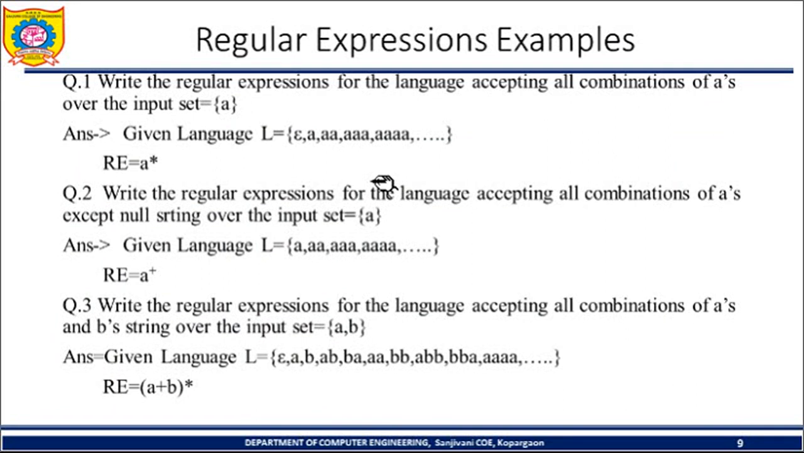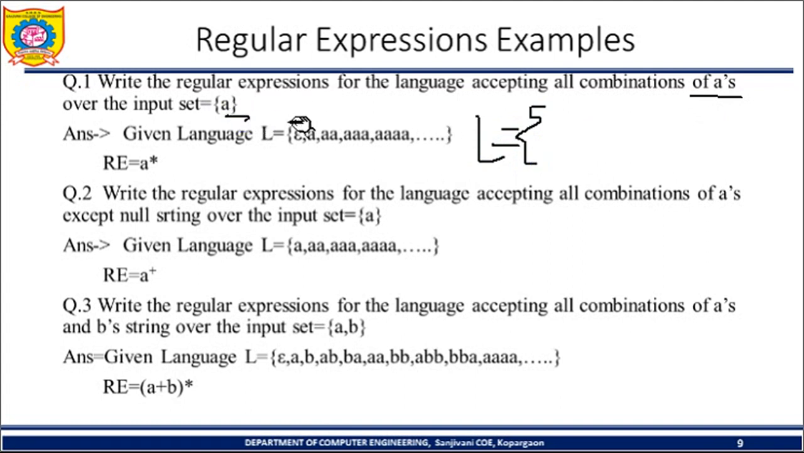Some examples. Now, instead of finding the strings from a regular expression, here we are going to write down the regular expression for the given language. So the first example: write the regular expression for the language accepting all combinations of a's over the set of input a. Here we need to write one regular expression for the language which will accept all combinations of a.